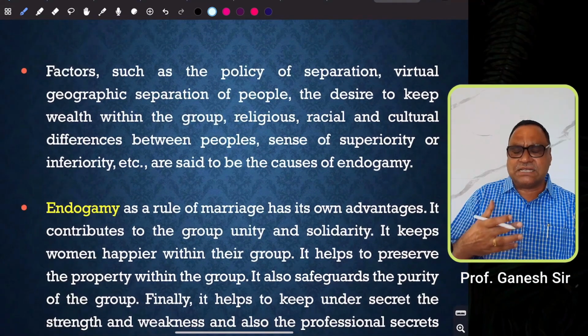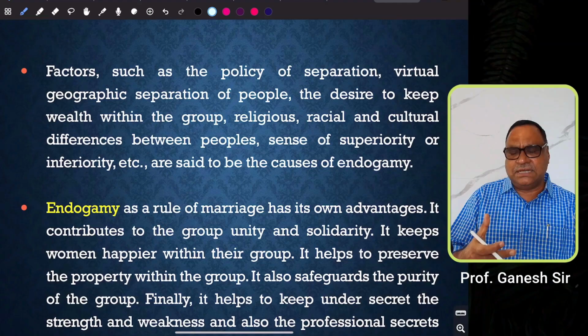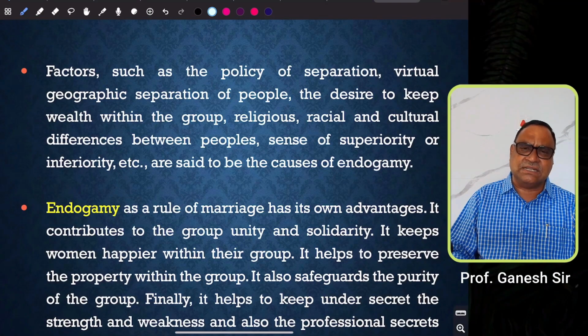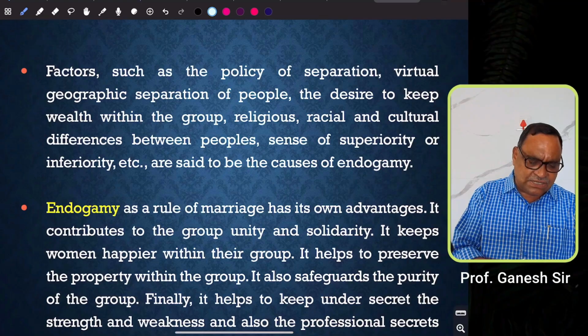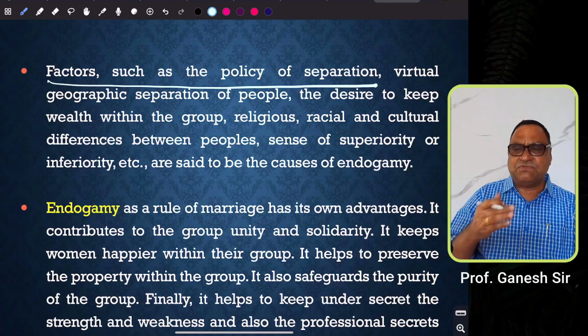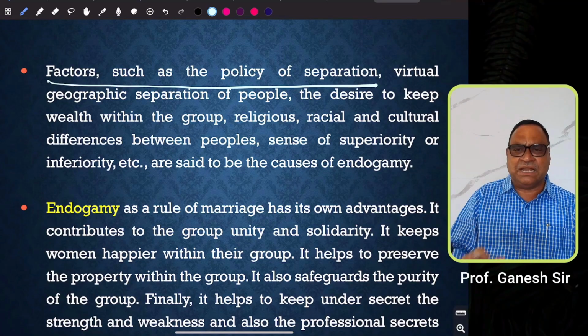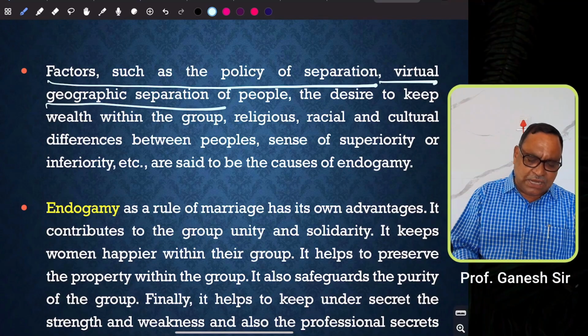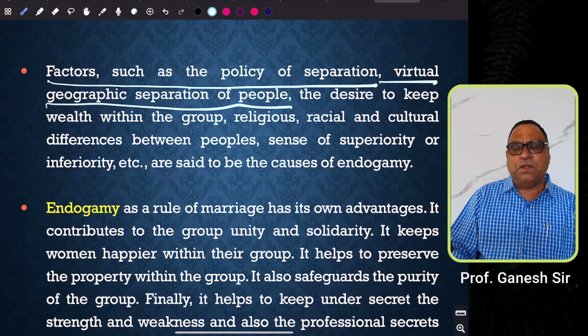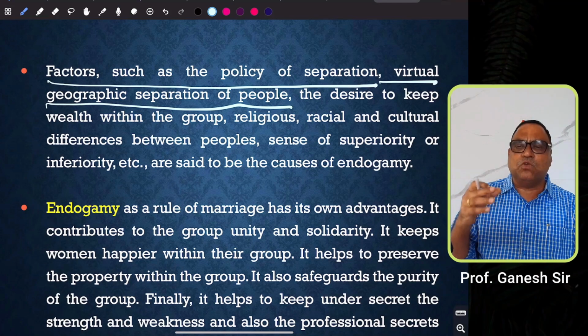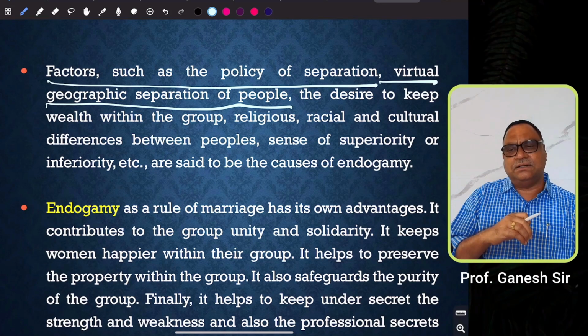Then what were the factors responsible for the emergence of the rule of endogamy? According to certain sociological studies, factors such as the policy of separation. That means one group wants to separate from another group in order to keep their social and cultural identity separate. Then virtual geographic separation of people. People belonging to a particular geographical region would like to maintain their identity.